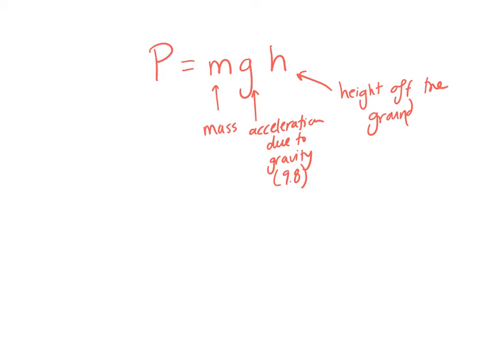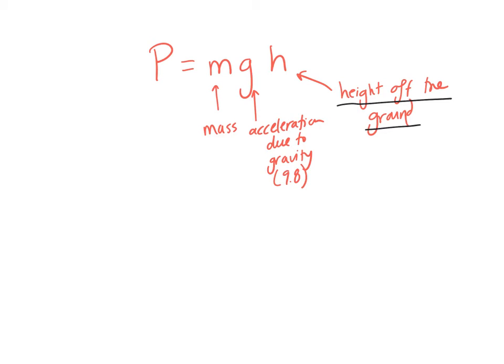A quick note about this height off the ground. We can define the ground kind of wherever we want. As long as we don't change it partway through the problem, our math will work out. In lots and lots of problems, especially in the beginning of this section, we're dealing with one object that's moving from one position to another.